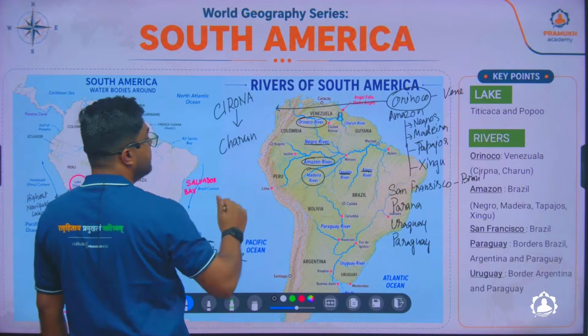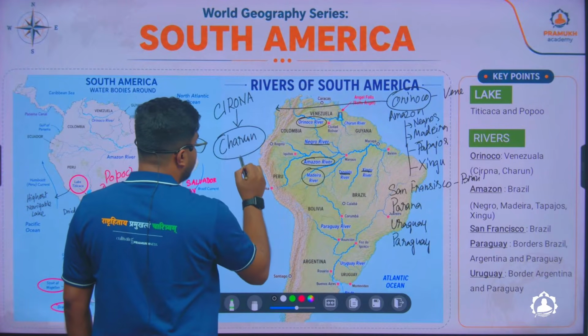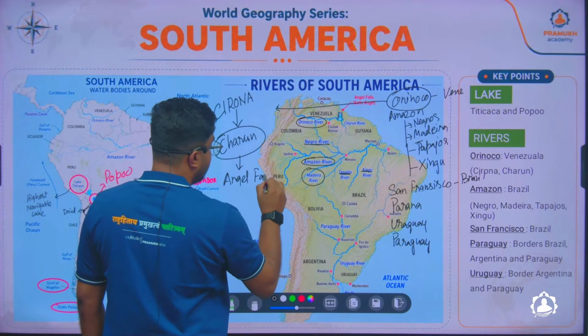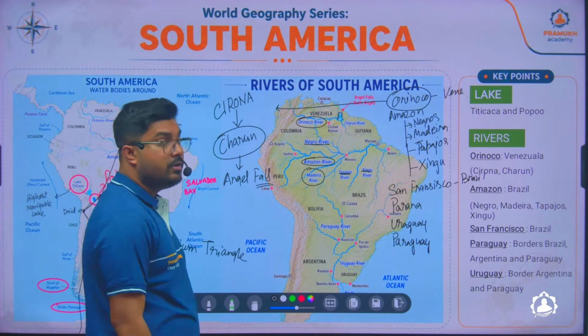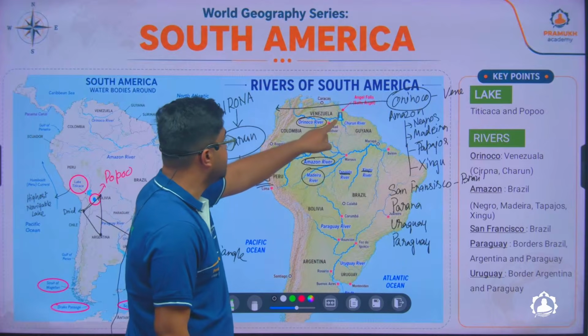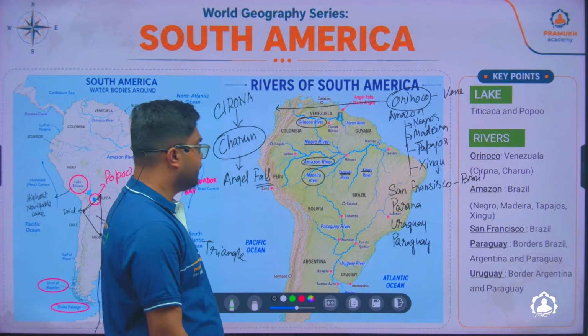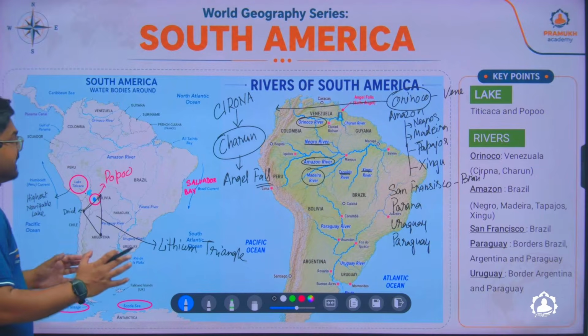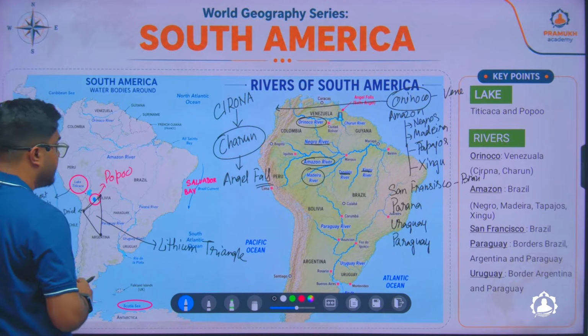Now, why I have told you this is because it is on the Churún that you will find the Angel Falls. So it is the Churún River on which the Angel Falls is located. Okay. Apart from this, there are certain major water bodies which you should remember.